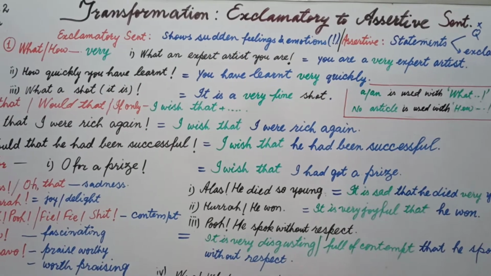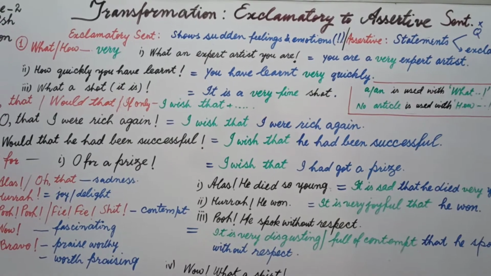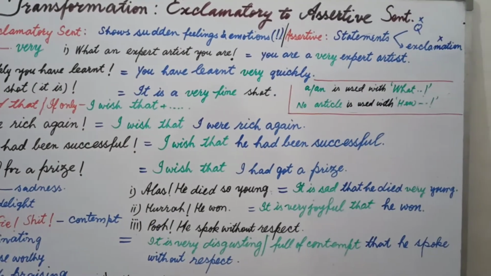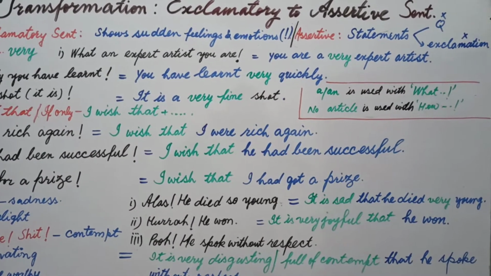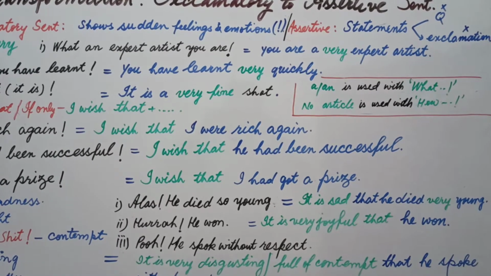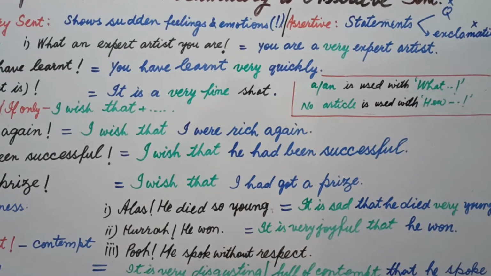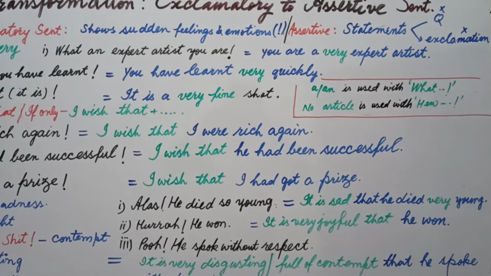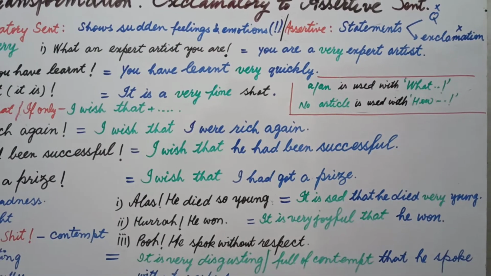Exclamatory sentence is based on our gestures, our emotions, our facial expressions, but assertive sentence is only based on the written structure, and it is written in the form of a statement. Students, this is without question and this statement is without exclamation. When we write such a thing without question or without exclamation, it is called statement.